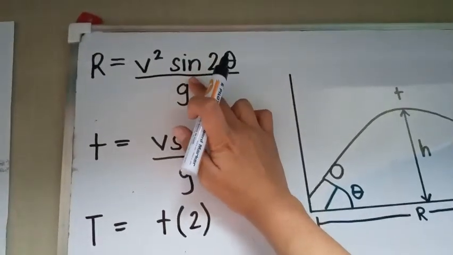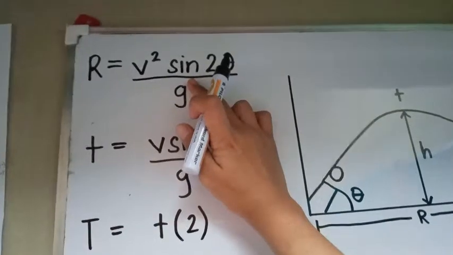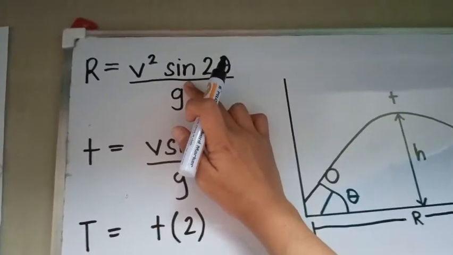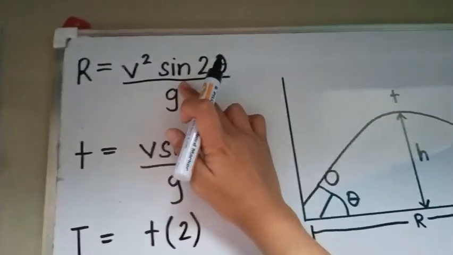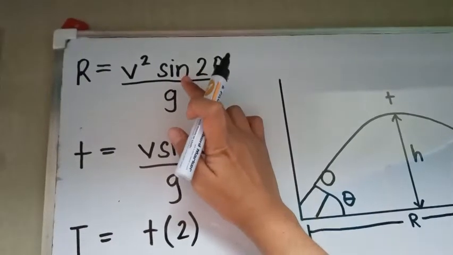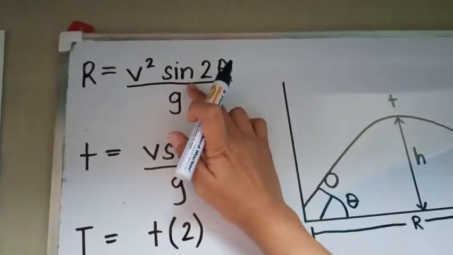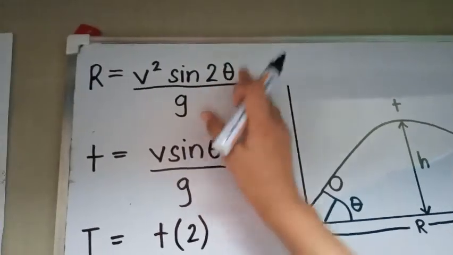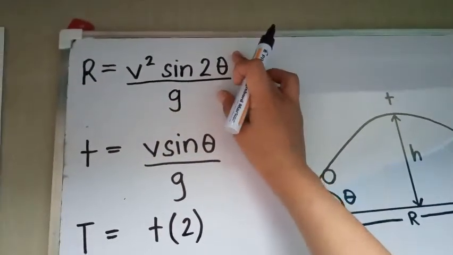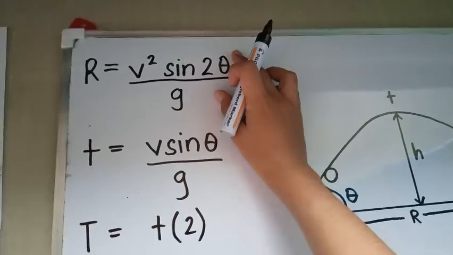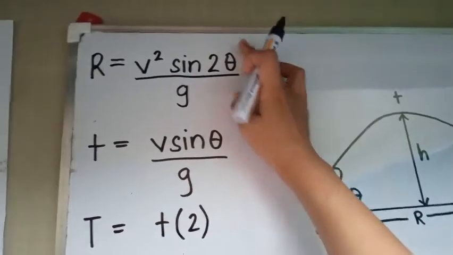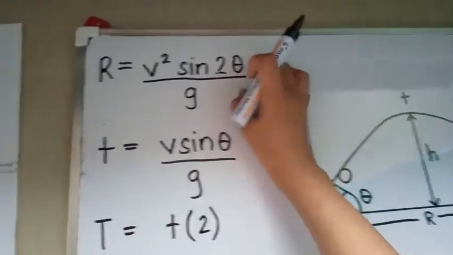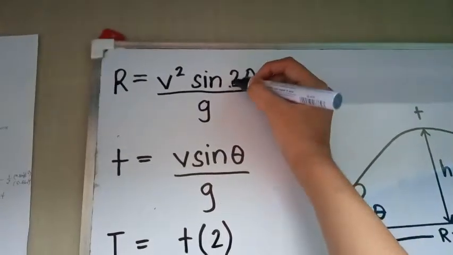So, sana meron kayong mga scientific calculator. Meron din naman sa mga cellphone that you can convert from simple to scientific calculator. Sine multiplied to 2 and then theta. Theta is the angle. So, yung given sa problem na angle, dito nyo siya isa-substitute sa sine na yan.